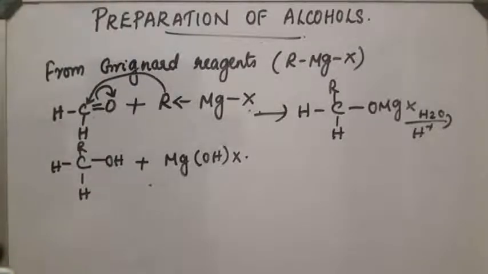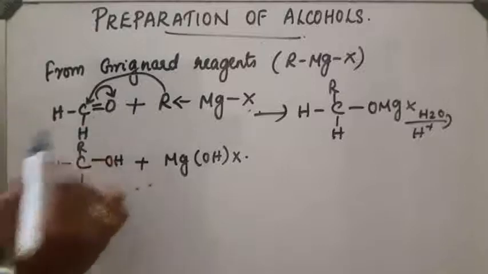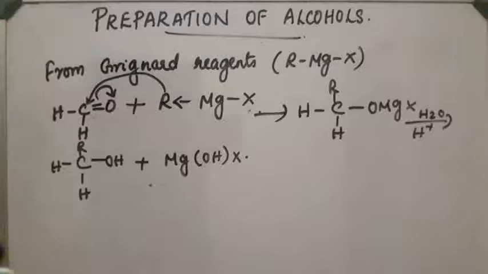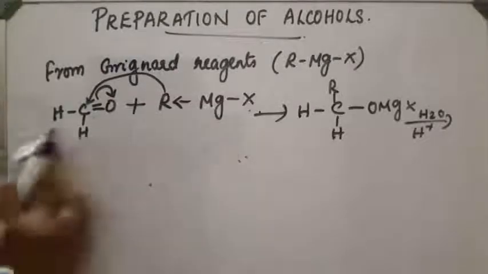Formaldehyde gives primary alcohols. All other aldehydes give secondary alcohols and ketones give tertiary alcohols. So here we can see that formaldehyde gives primary alcohol. This is the reaction of formaldehyde. In the case of other aldehydes it gives secondary alcohol, and in the case of ketones they give tertiary alcohols. Let us see one by one.